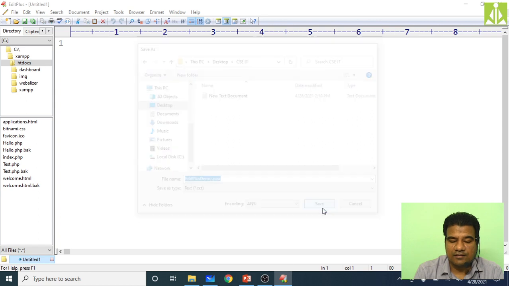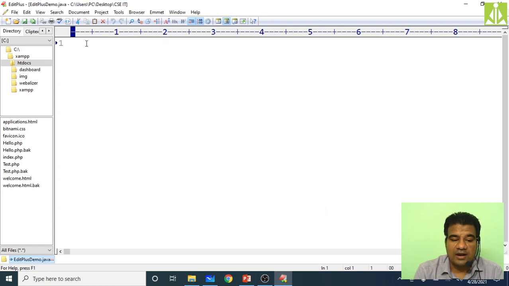Click on save. Now when I write my program, I have to give my public class name the same as EditPlusDemo, because my program name is EditPlusDemo.